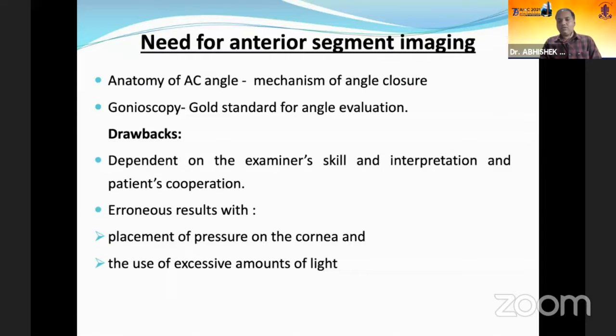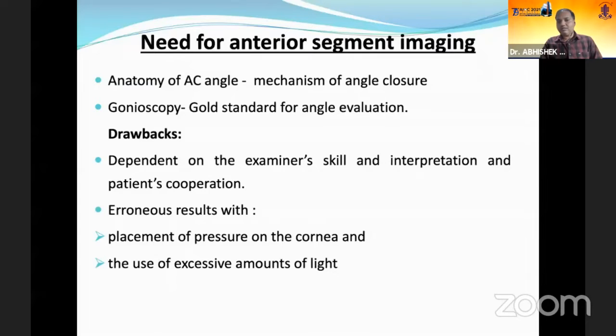Now, as we know, glaucoma is a progressive optic neuropathy, which is characterized by field defects and optic nerve damage. And most of the investigations, the imaging modalities, are directed towards the examination of the optic nerve head and the RNFL. But what is the need for anterior segment imaging in glaucoma? To know the mechanism of angle closure glaucoma, we should know the anatomy of the anterior chamber angle.